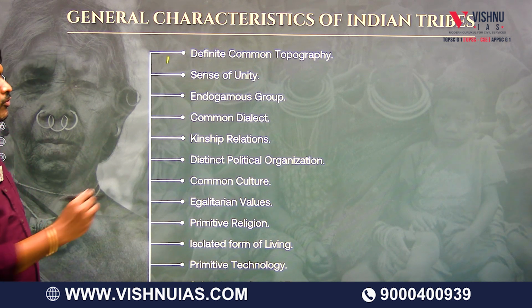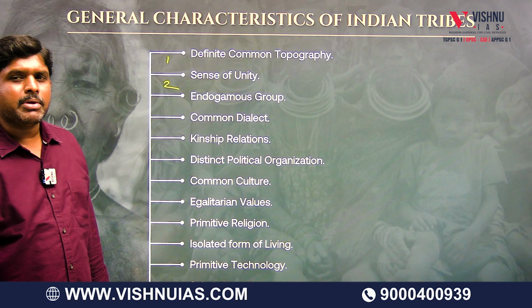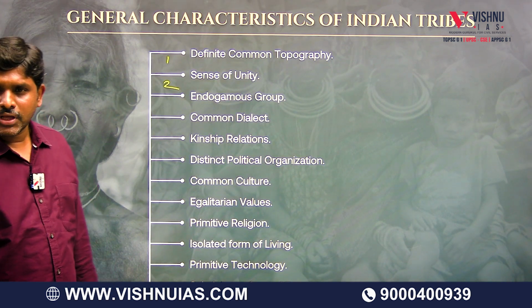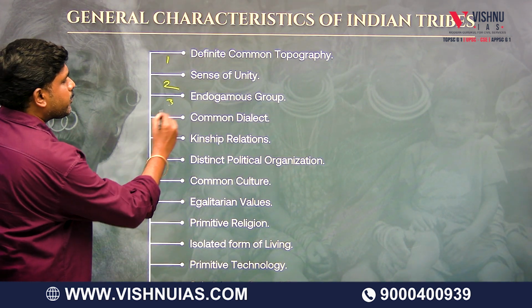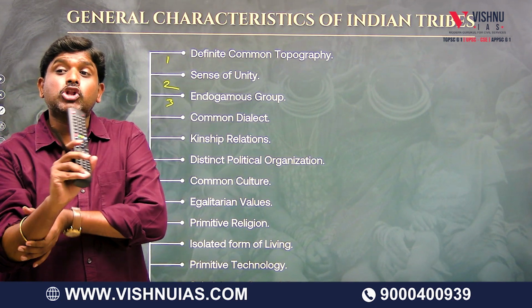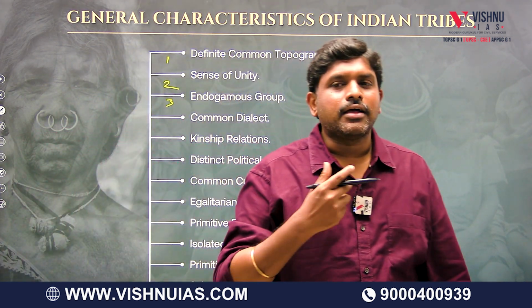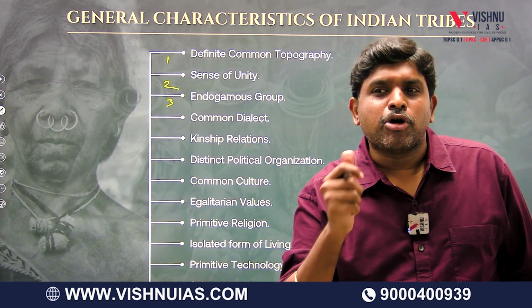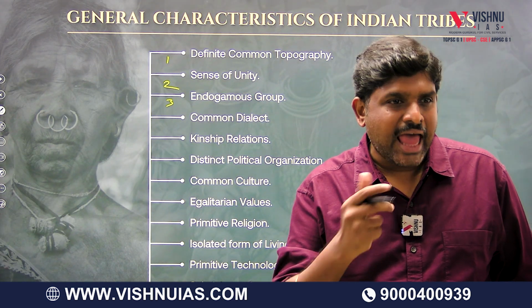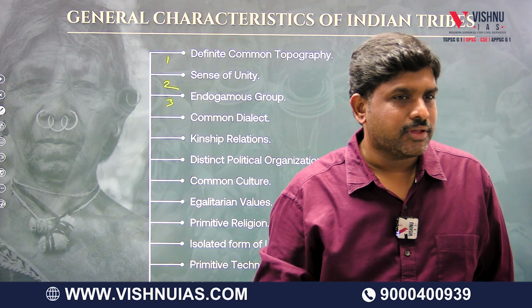All the tribes will be marrying among themselves. Endogamous group. It is not only the language, the dialect also will be the same. What is dialect? The pronunciation, the slang. The pronunciation will also be the same.